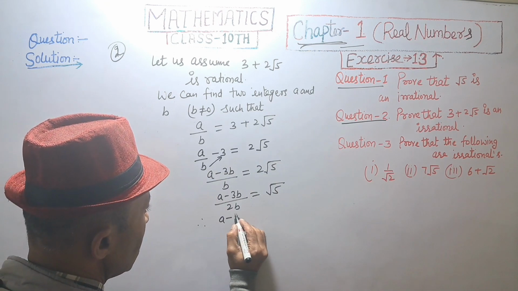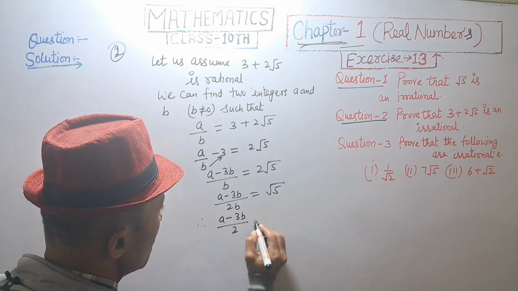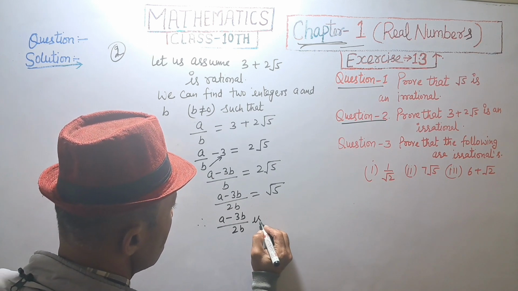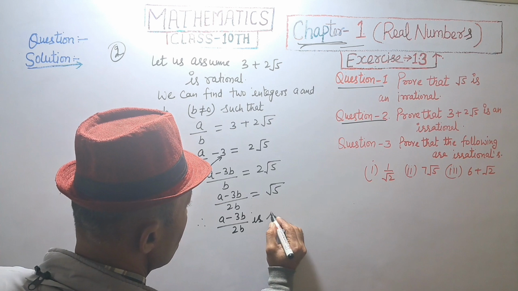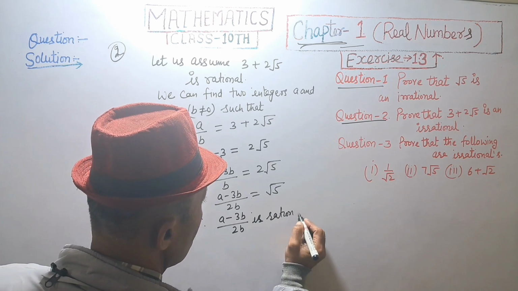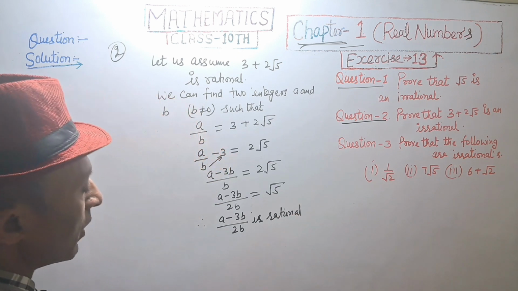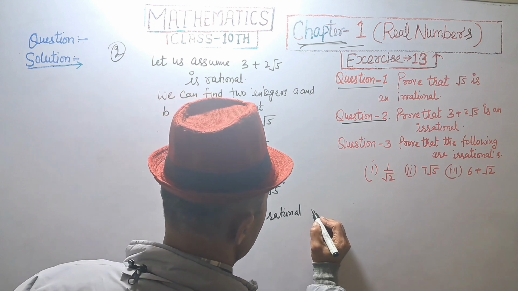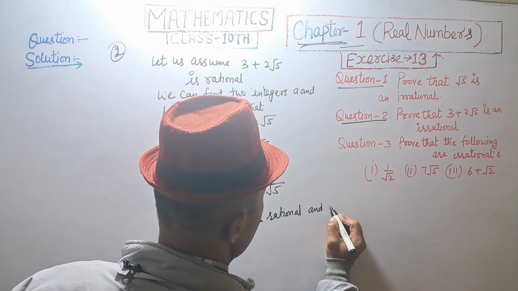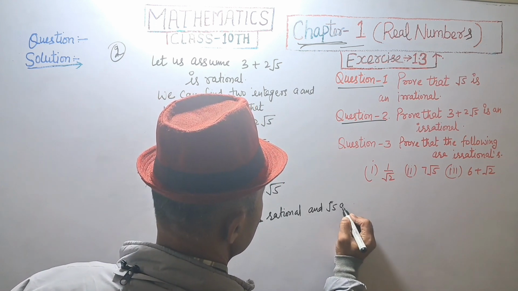So a minus 3b upon 2b is rational, and root 5 also.